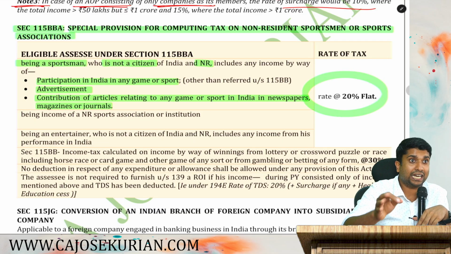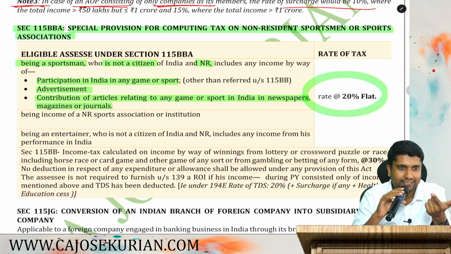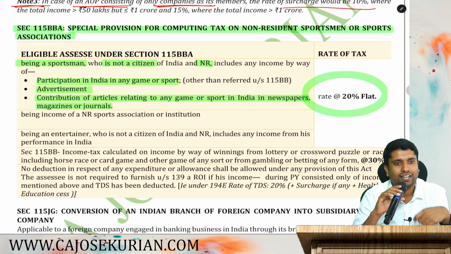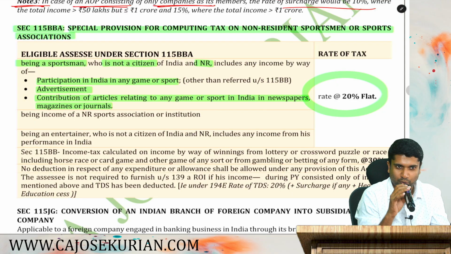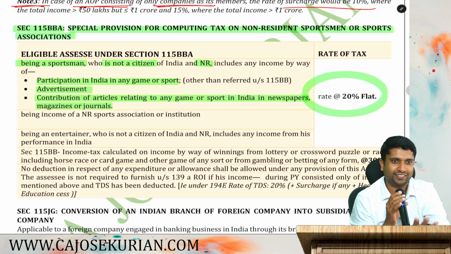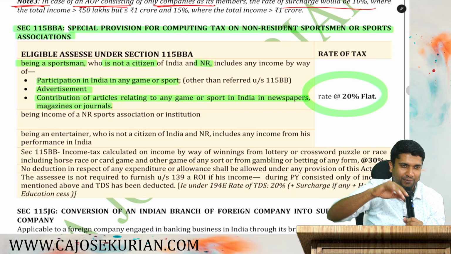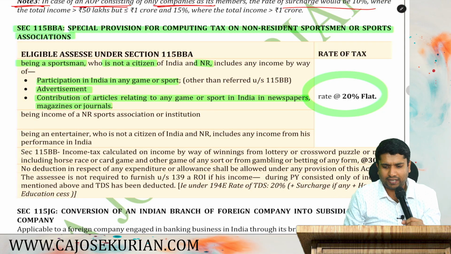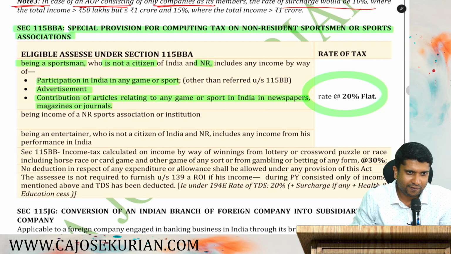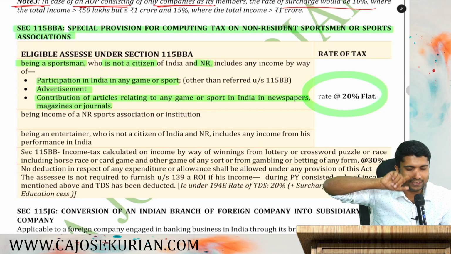Simple example, Glenn Maxwell. He is basically an Australian cricket player who is non-citizen, non-resident in India. He will come to India every year to play what? IPL. I don't know whether he is playing in the latest IPL series. It is an example. Okay, don't tell me that sir he is not playing in the latest IPL. Say every year he comes to India and plays IPL for different teams. I think earlier he was playing with RCB. So he will play for RCB, and RCB will have to pay him a lump sum amount for participating in IPL.